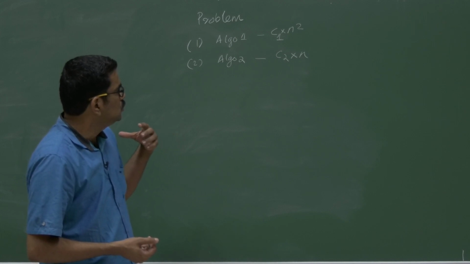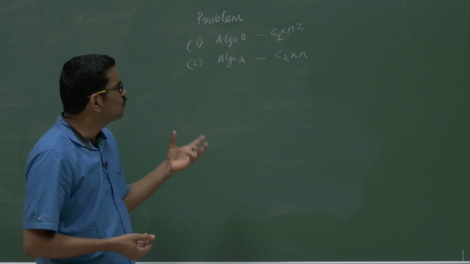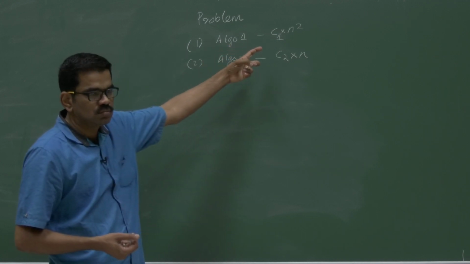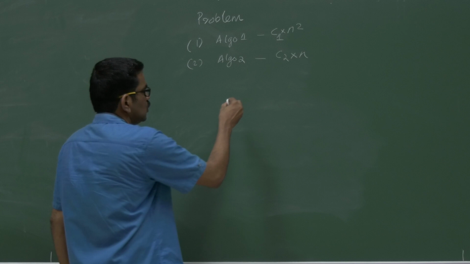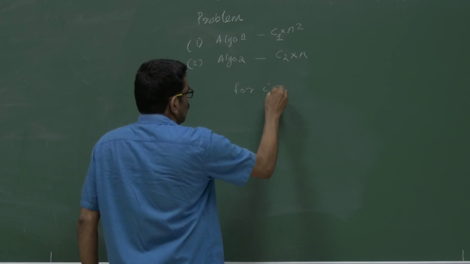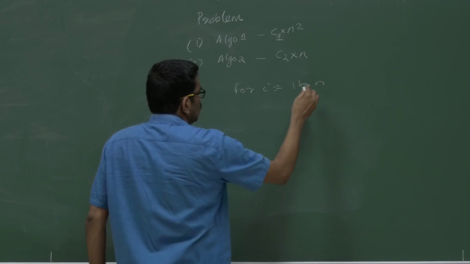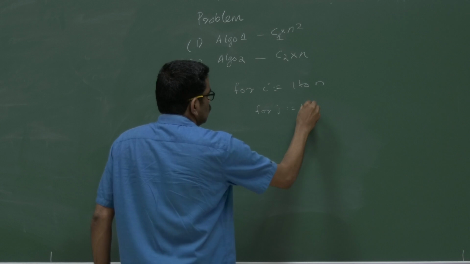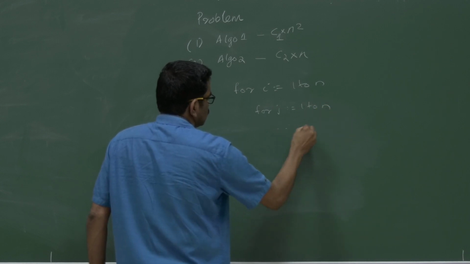So looking at the loops, you find that algorithm 1 had n square. Why it is n square is, it may be nested inside two for loops, for i equal to 1 to n, for j equal to 1 to n, then some code.